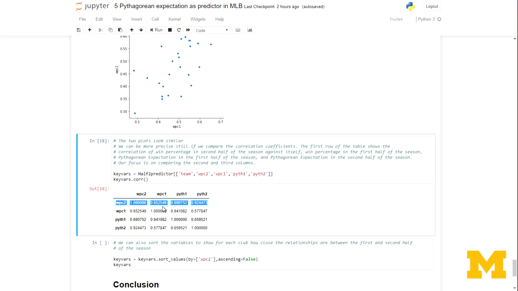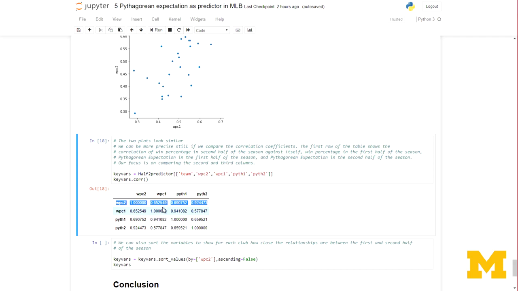And this correlation coefficient is relatively high. So in some sense we would do well to use Pythagorean expectation as our forecasting value for win percentage rather than win percentage itself. The Pythagorean expectation is going to be a fairly good forecaster of win percentage.